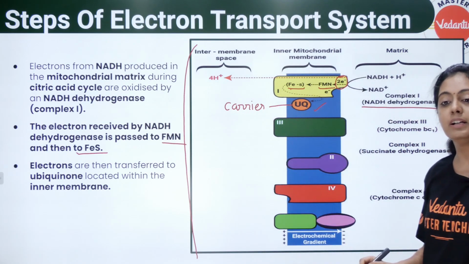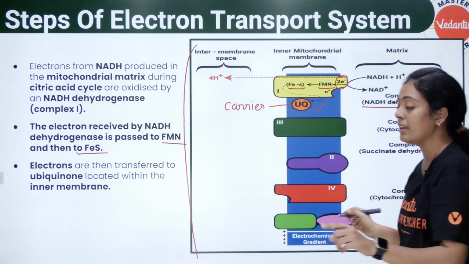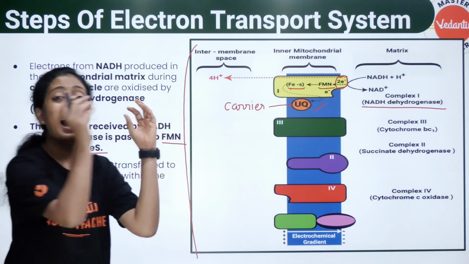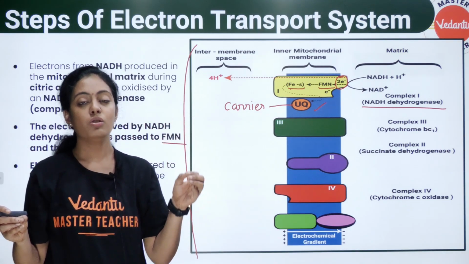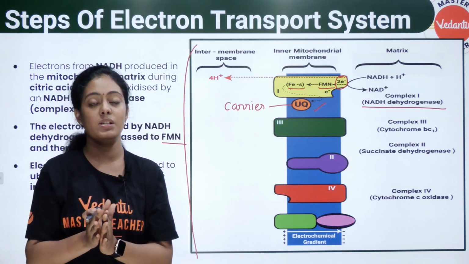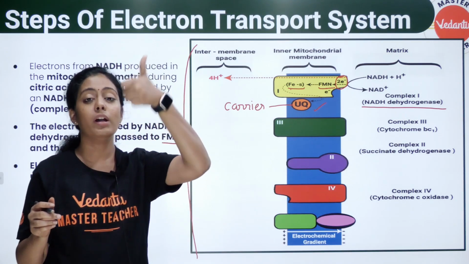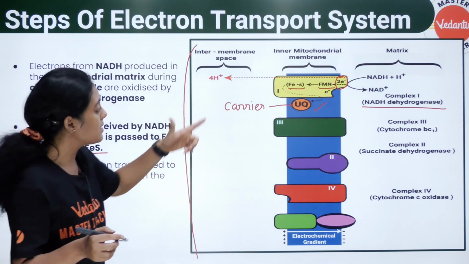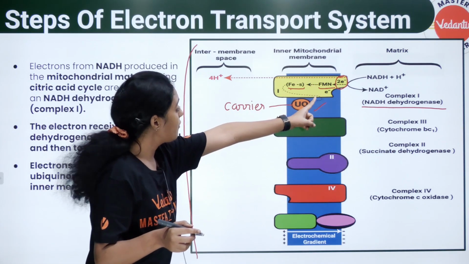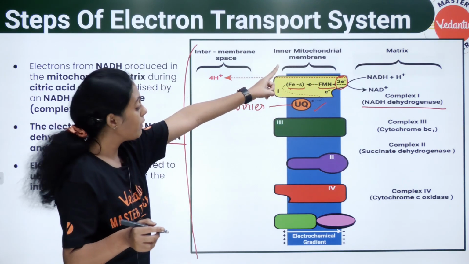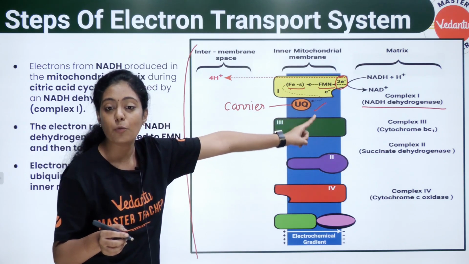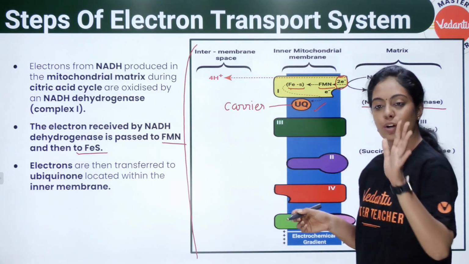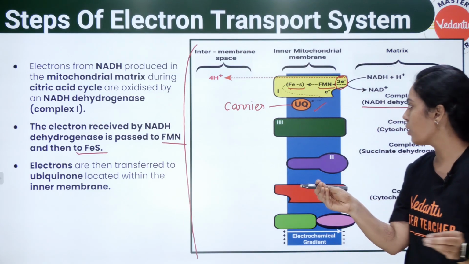Okay, FMN to FES. FMN ன்றது flavin mononucleotide. Okay, FES ன்றது iron sulfur center. So your NADH dehydrogenase complex has 2 center. One வந்து FMN, இன்னொன்று வந்து FES. So first the electrons will pass to FMN. From FMN it will go to FES. Okay, from FES it will go to ubiquinone. இதுதான் உங்களோட first step. Okay, இந்த electrons எல்லாரும் ரொம்ப clear-ஆ புரிஞ்சுக்கோங்க.